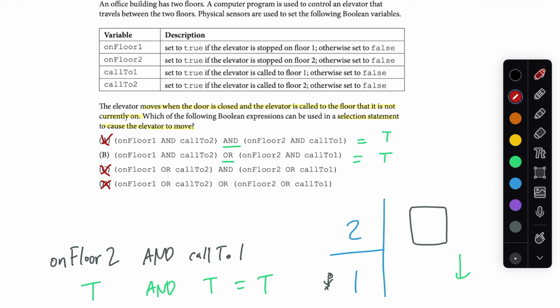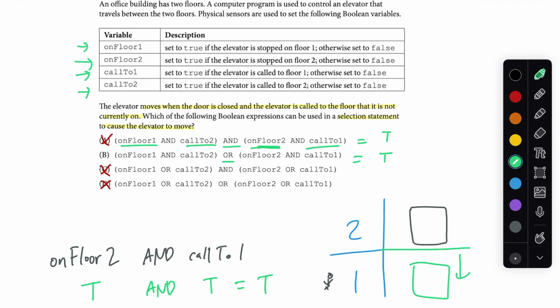It's not possible for the elevator to both be on floor 1 and on floor 2. And this statement needs all 4 of those booleans to be true at the same time. At the same time, it's not possible for call to 1 and call to 2 to both be true as well, because it's already going to be on some floor. You can't call the elevator to the second floor if it's already on the second floor. Same with if it's on the first floor, you can't call it to the first floor again. Okay, so I would say A is the incorrect answer here.